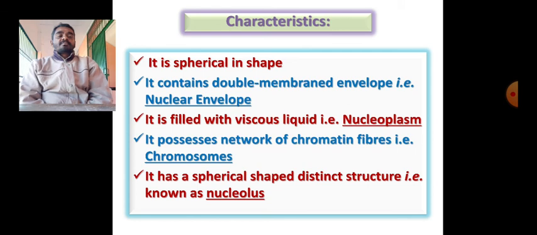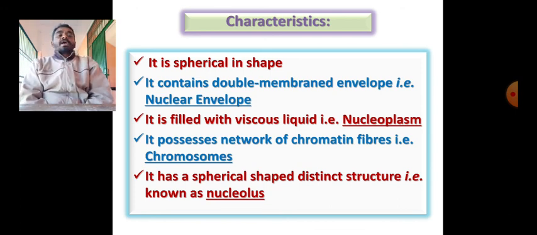What are these chromatin fibers? Thin thread-like structures found within the nucleus, and that structure is the DNA. When the DNA is coiled together, joined together, we have a different name for it. That is called chromosomes. A chromosome is nothing but DNA.